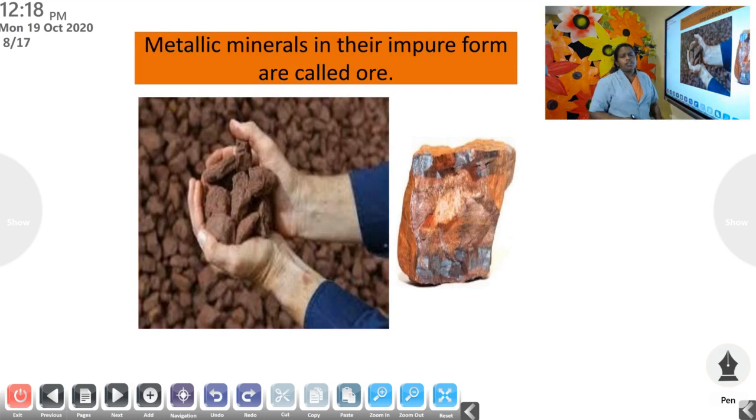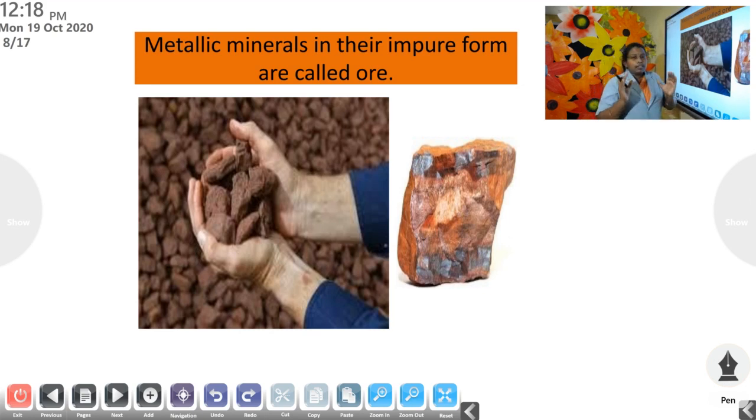Then from where do we get these minerals? From the soil. And how do they occur there? They occur there naturally. And how do we take these minerals out? To take these minerals out, we dig deep holes into the surface of the earth, and then from there we take them out. And these holes are called mines.